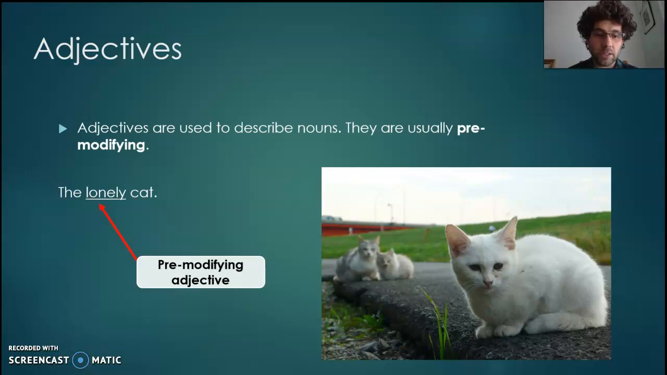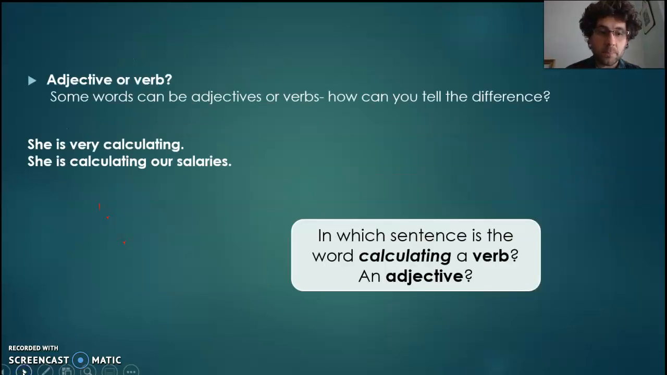Okay, first thing to be aware of, the vast majority of adjectives in the English language are pre-modifying, so they come before the word that they describe, and that's quite a generic term that you can use. A pre-modifying adjective, if it comes before the word, is the appropriate thing you can say.